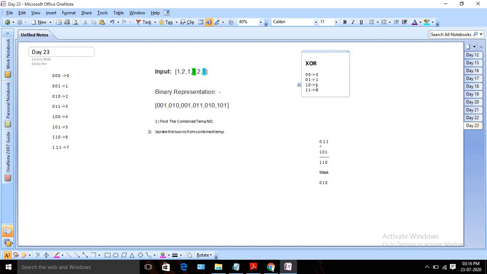So if both numbers are the same, then in this case it will return 0, and if both numbers are different, then it will return 1. Okay, so this is the XOR operation. Now what are we going to do? Let's think first about what we can do.